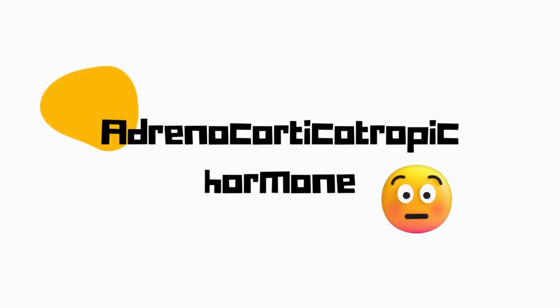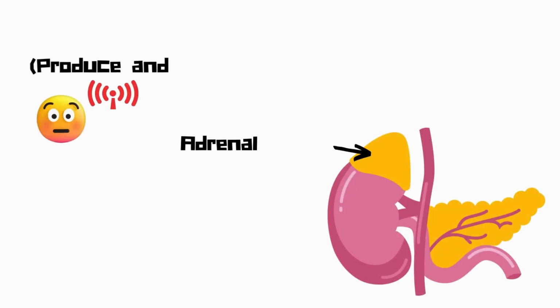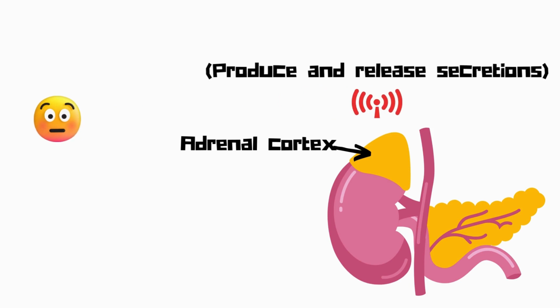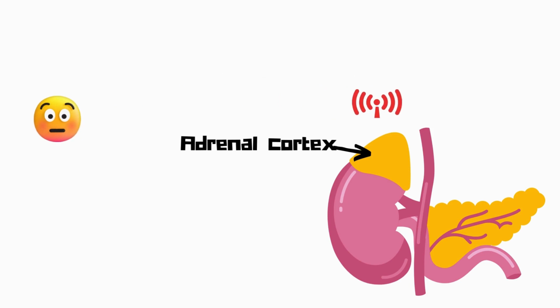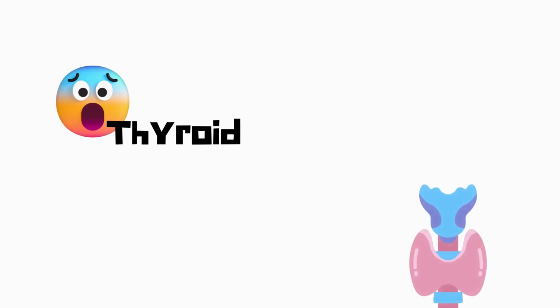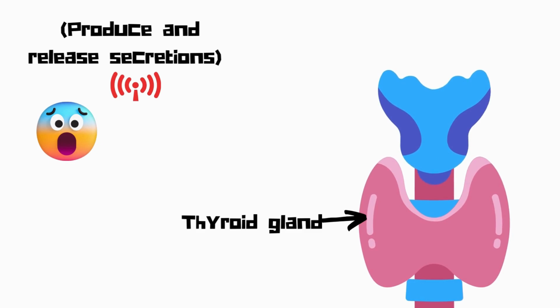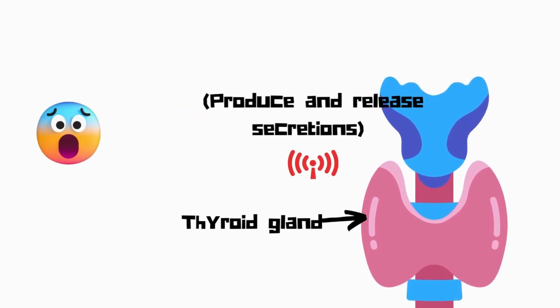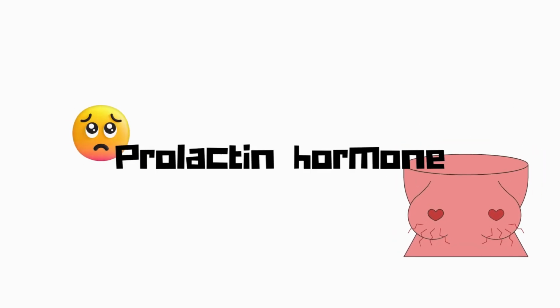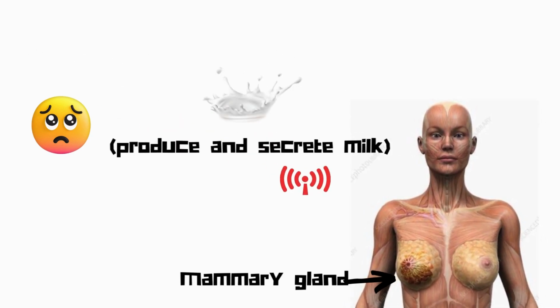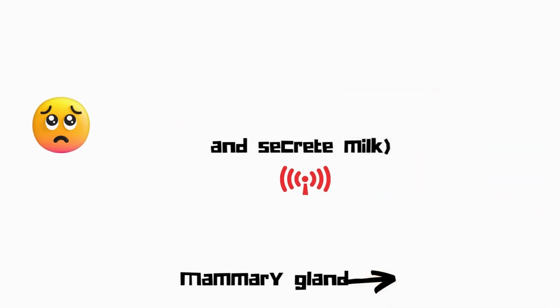Second is adrenocorticotropic hormone. This hormone signals the adrenal cortex, located above the kidney, to produce its secretions and release them. Third is thyroid stimulating hormone. This hormone signals the thyroid gland to produce and release its secretions. Fourth is prolactin hormone. Prolactin hormone signals the mammary gland to produce milk and secrete it.